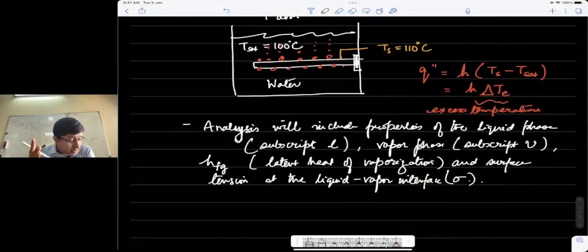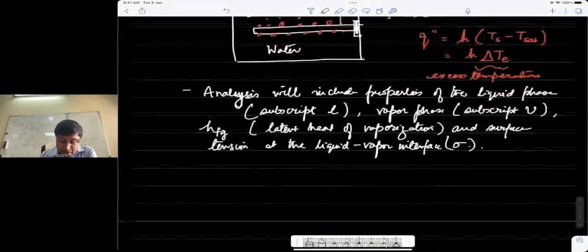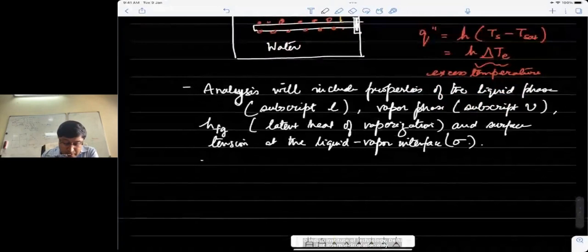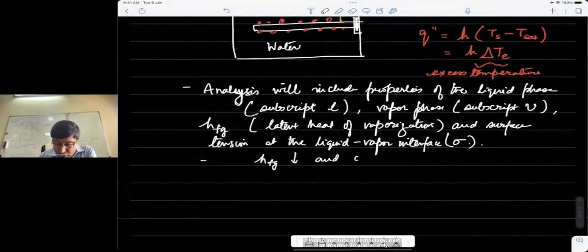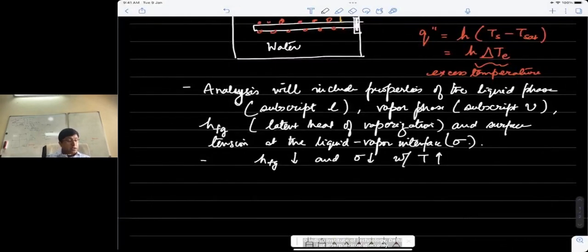Similarly, the interfacial tension sigma also decreases with increasing temperature, or in that case also increasing pressure. So we need to remember that h_fg will decrease, and so would sigma, with increase in temperature. As temperature would increase in our problem because we're increasing the pressure in the system, let's say if the liquid is pressurized, then these two properties will decrease.